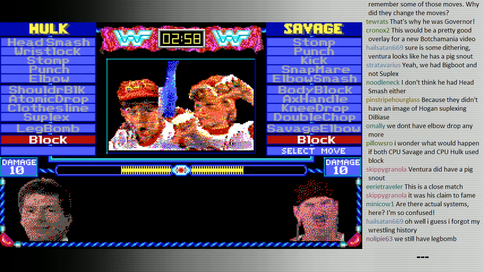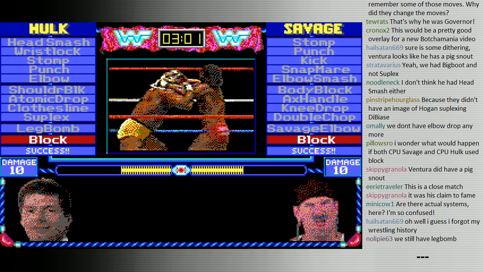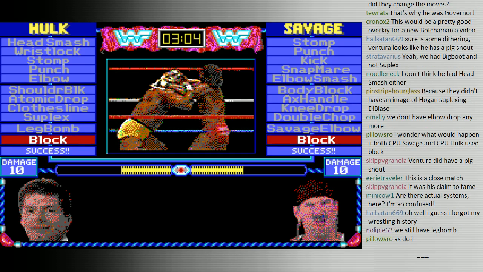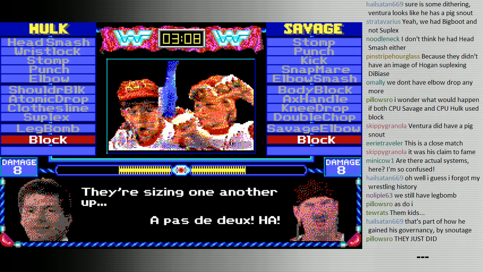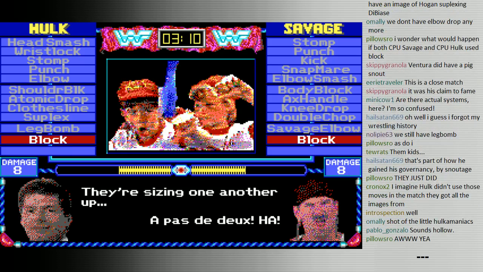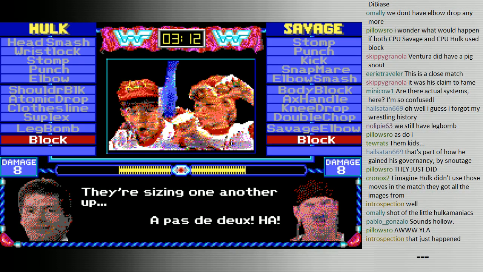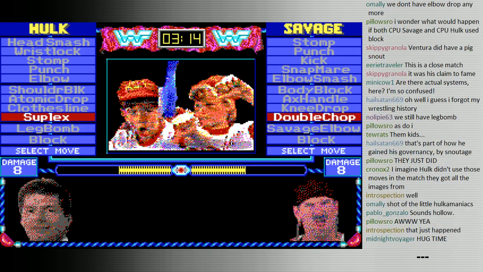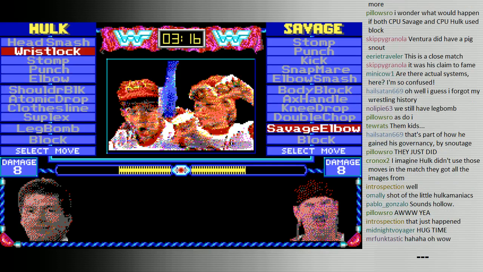Oh, what would happen if both of them used block? Well, we're about to see it now, I guess. They tie up, and nothing actually... Well, actually, no, something does happen. I do think that both of their damage goes down by a couple points. Not sure what that was that Ventura just said. But yeah, they can do that.